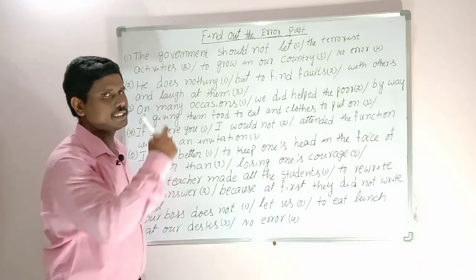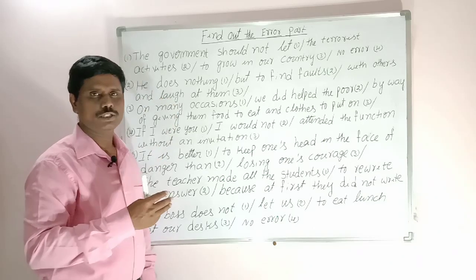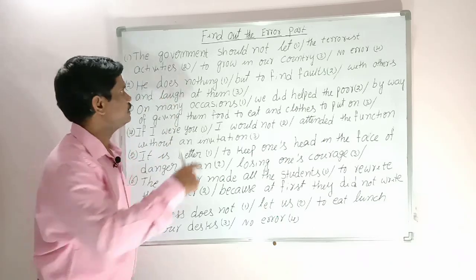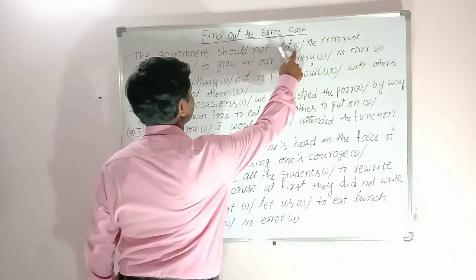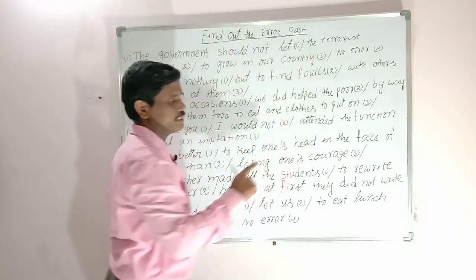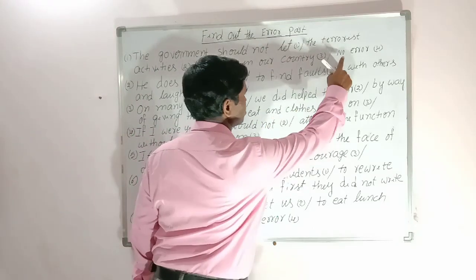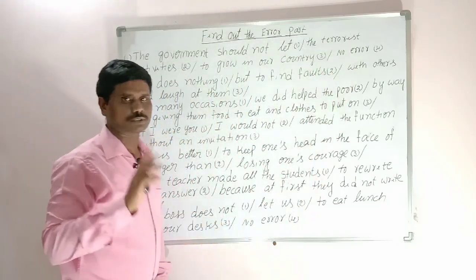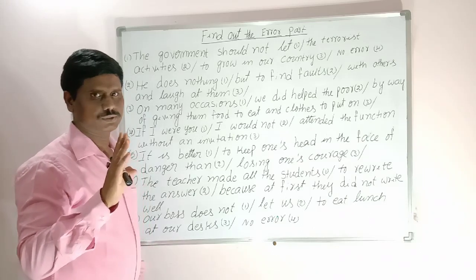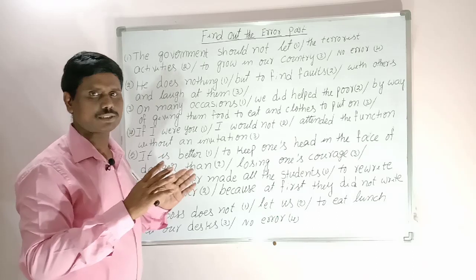The sentence will be given and divided into usually 3 parts: part 1, part 2, part 3. If there is no error in the given sentence, we treat that as part 4. In this way they will give questions in almost all competitive examinations.